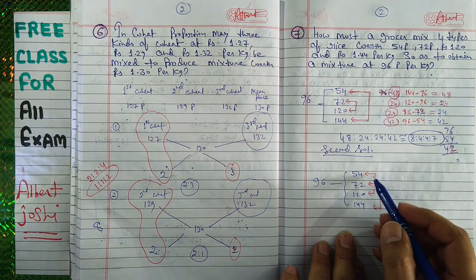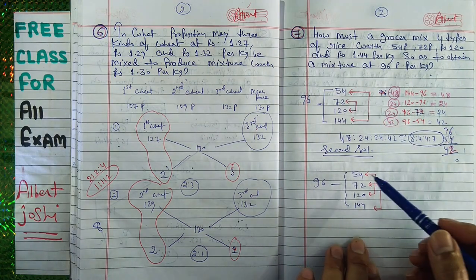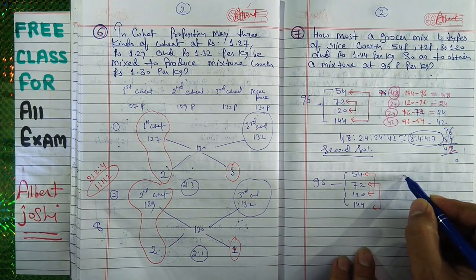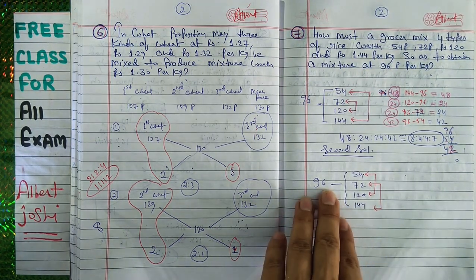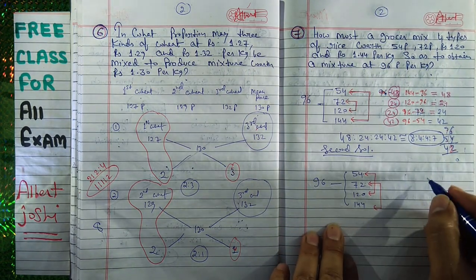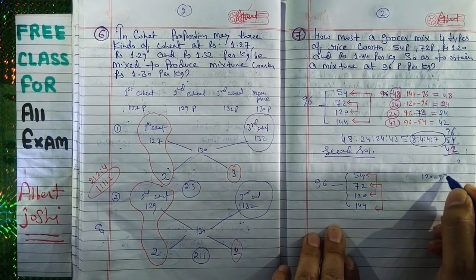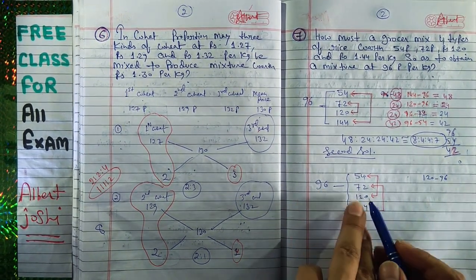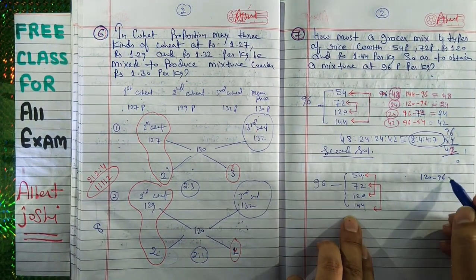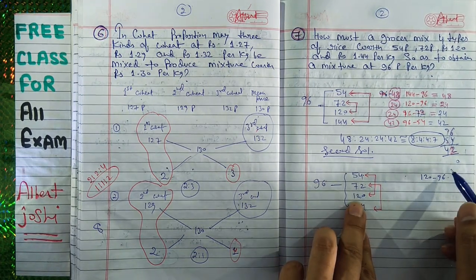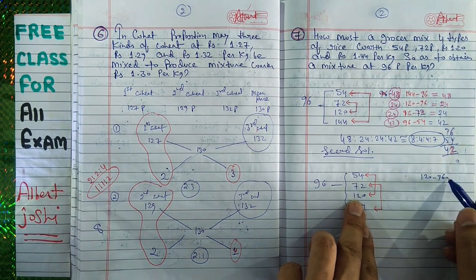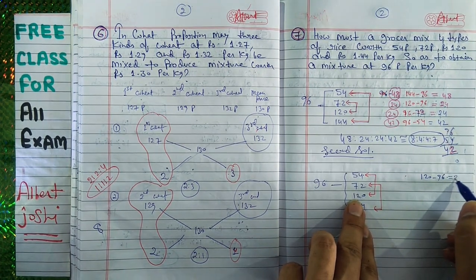So if you are mixing this and this and this and this, in this condition you will write 120 minus 96, 120 minus 96. You have to subtract this minus this, this minus this, and this minus this, this minus this, nothing. Okay, so we are mixing this and this. So here the value will come 120 minus 96. So 120 minus 96 is 24.